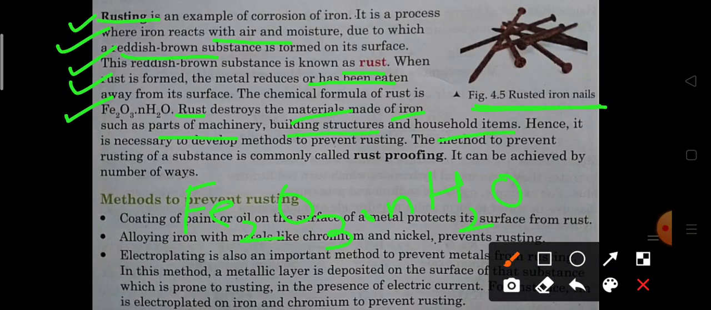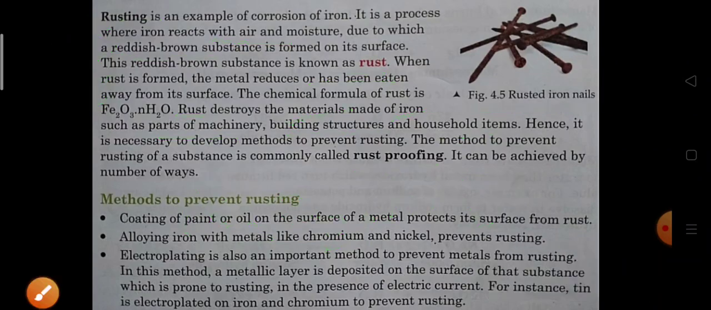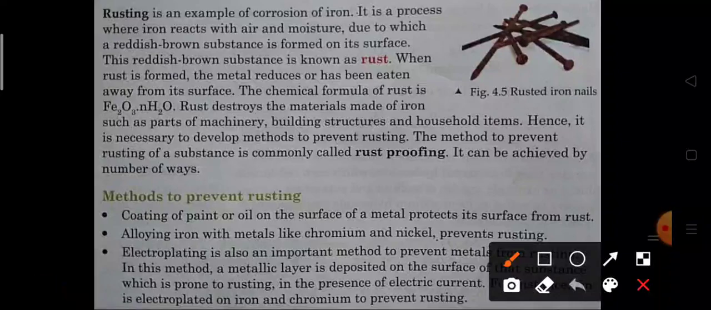The method to prevent the rusting of the substance is commonly known as rust proofing. It has been achieved by a number of ways. So the ways are over here. Let us discuss how the rusting can be prevented. Coating of paint and oil.